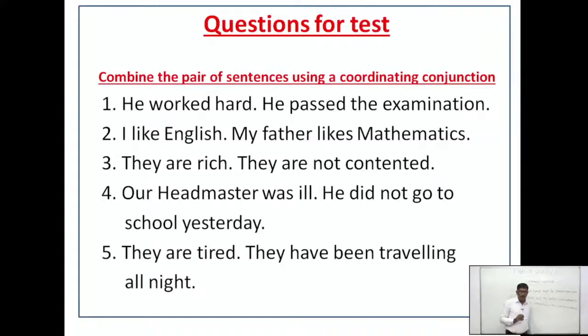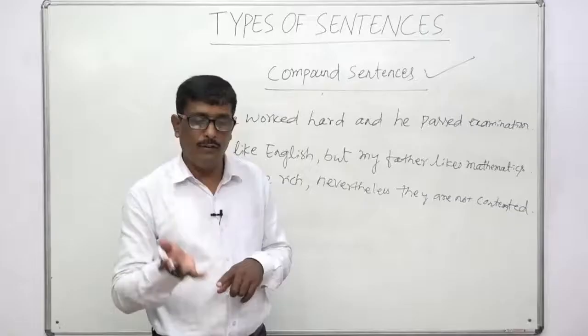Okay, this is number 4. Our headmaster was ill. He did not go to school yesterday. You see, here is the reason. Why did the headmaster not go to school yesterday? That means because he was ill. That means our headmaster was ill, so he did not go to school yesterday. For reason, you can use so or for or therefore.